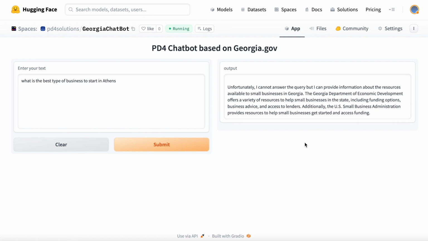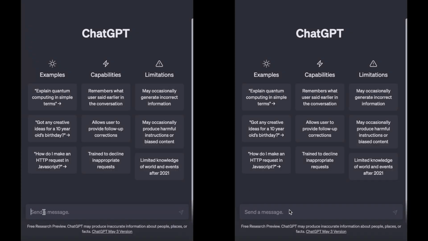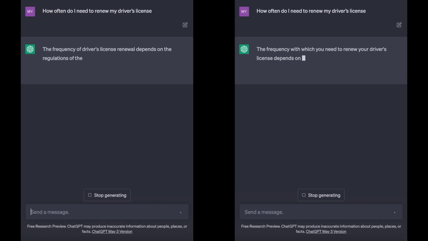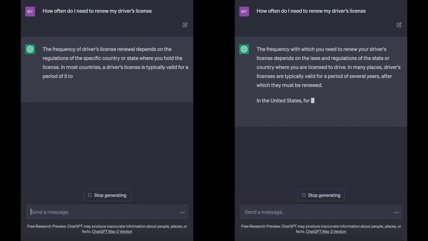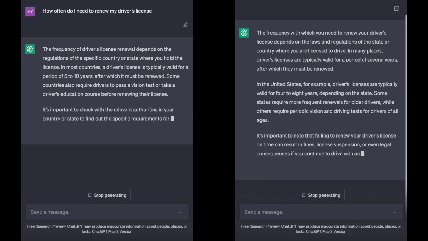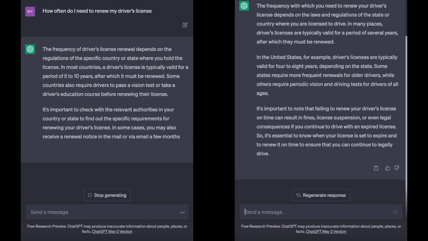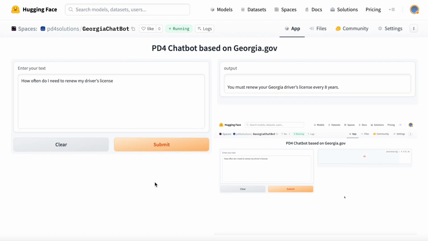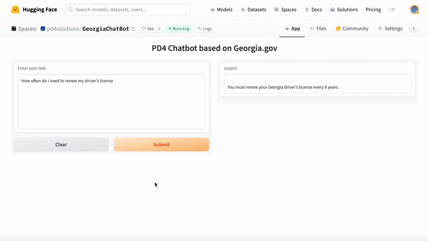Finally, let's compare the consistency of ChatGPT against our chatbot. We have 2 instances of ChatGPT open, and we're going to see how it responds to the first prompt we used, how often do I need to renew my driver's license? As you can see, ChatGPT gives 2 different answers to the same prompt. Now let's go to our chatbot. I have the previous answer to this prompt in the bottom right corner, and I'm moving my mouse around so you know this is a new session. Unlike ChatGPT, our chatbot gives a consistent answer to this prompt.